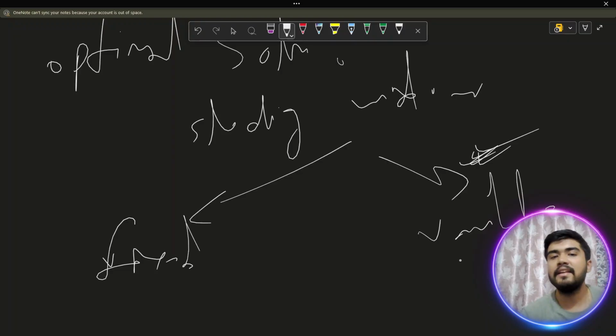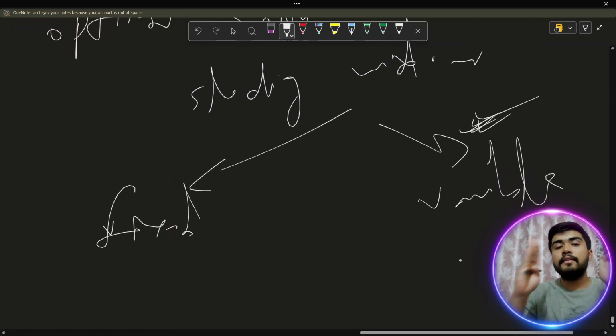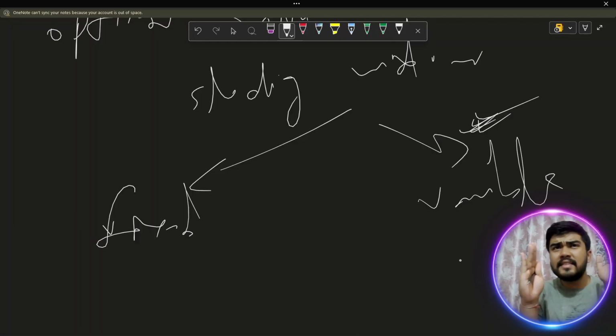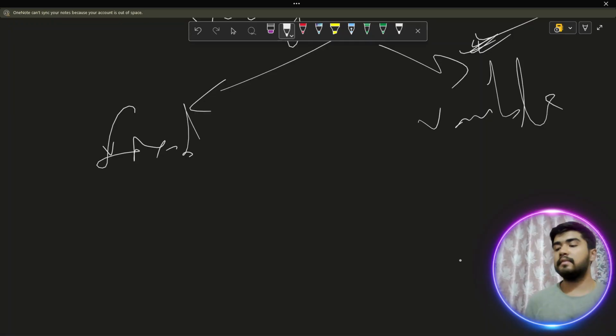So for our case, let's try to fit the question into sliding window. With the naked eye we are not able to identify something of fixed size, because the window can vary because of a point of validity or invalidity. I am coming to how the point of validity or invalidity is going to come into the picture. But before that, there is a very strong mathematics in this particular question. If you can identify it, then only you are going to solve this. So that is why I put the truth table at the very start.